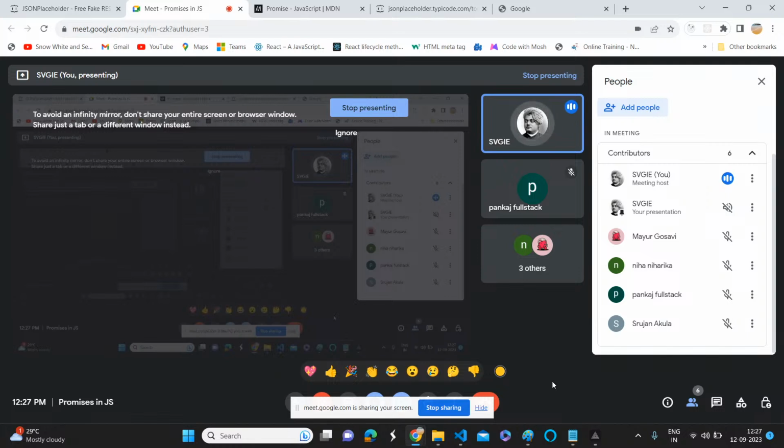There are lots of concepts: currying, bubbling, hundreds of concepts, even prototypal inheritance. But whatever we have learned so far is enough to start learning React.js, Node.js, Express.js, MongoDB, or any other applications. So we can learn prototypal inheritance and all those things parallelly. Okay. Now tell me, do you have any questions?